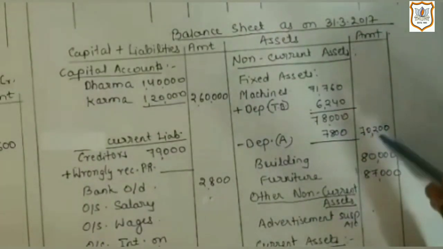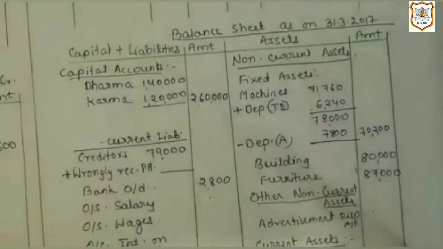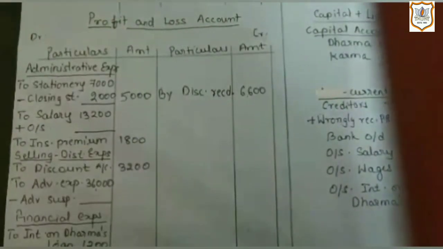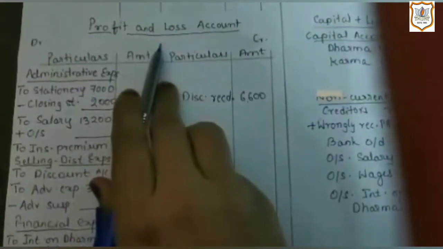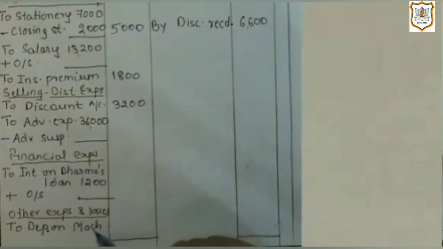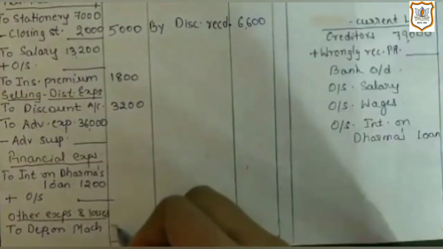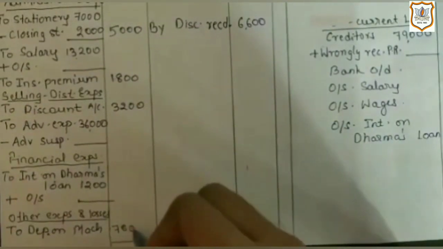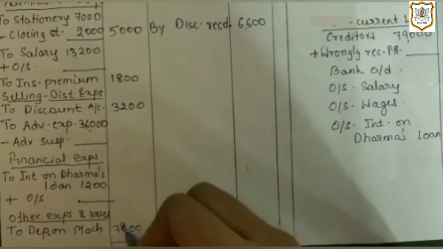Now the second effect of it we will give on the debit side of profit and loss account, as it is an expense for the firm, 7,800.